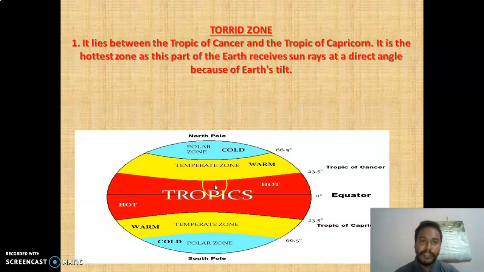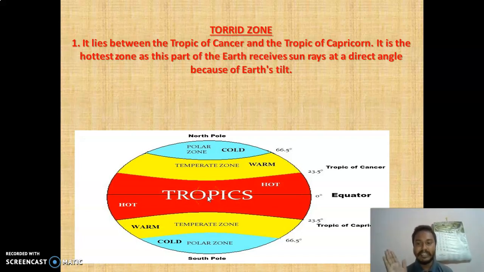It lies between the Tropic of Cancer and Tropic of Capricorn. It is in the middle. Understood? In the middle. Tropic of Cancer, Tropic of Capricorn. It lies in the middle of these two. It is the hottest zone as this part receives sun rays at a direct angle because of Earth's tilt.